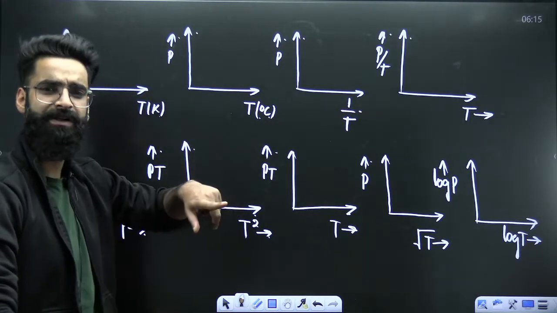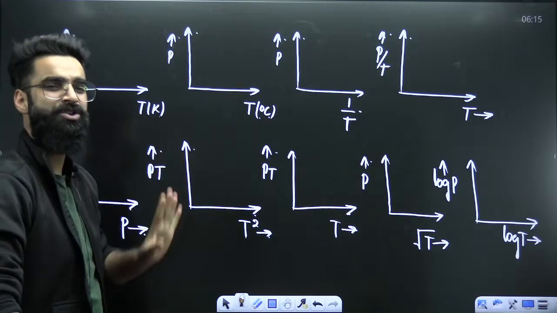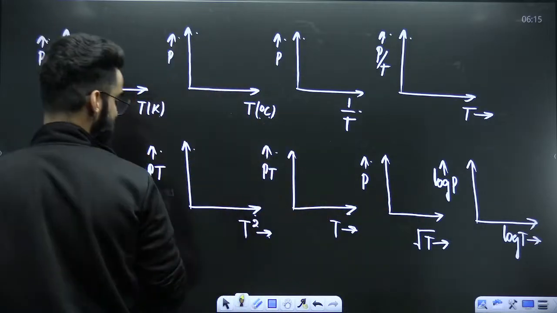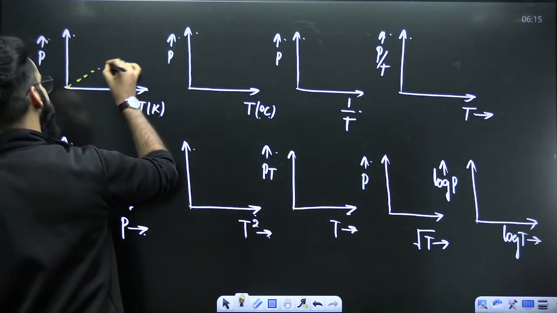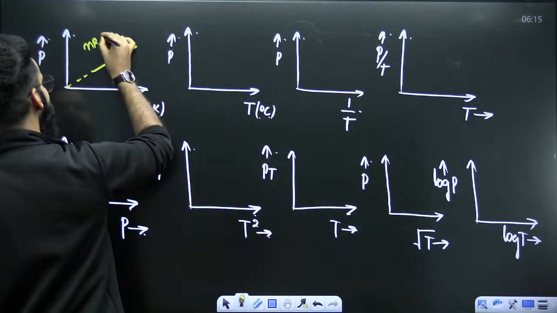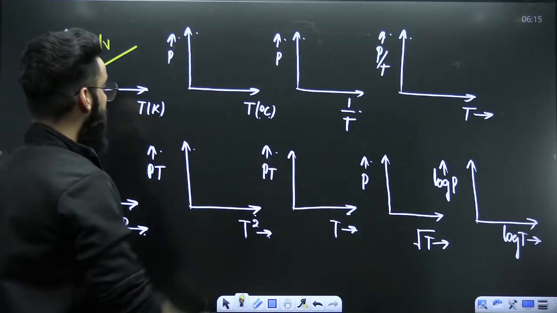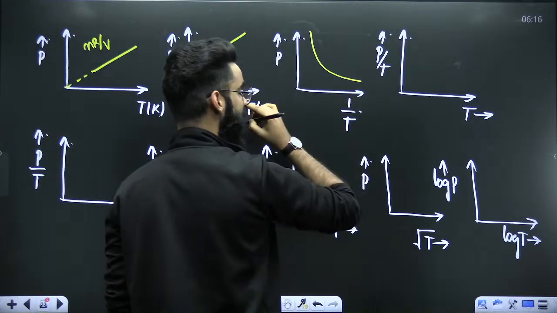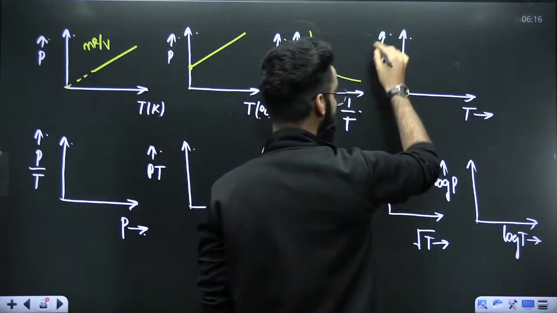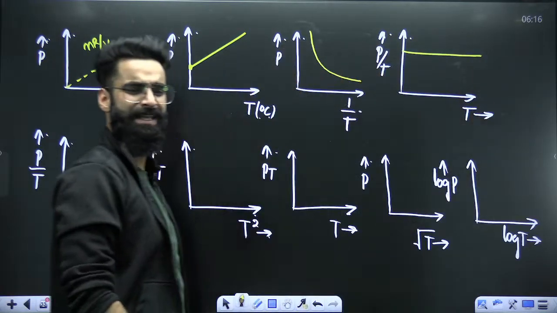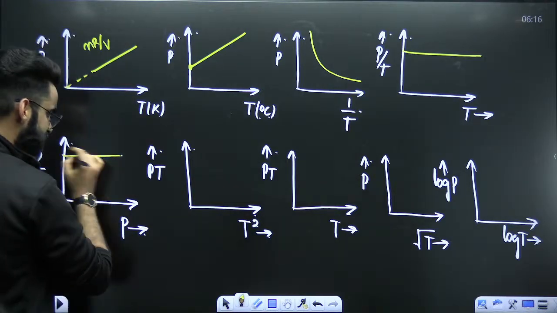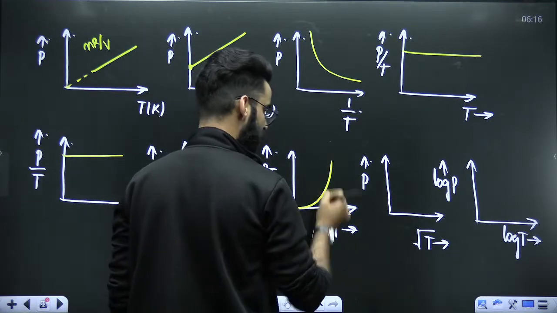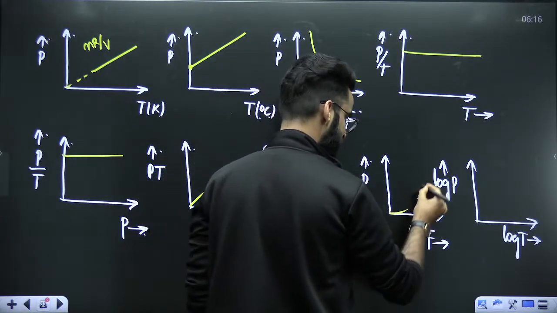In Charles' law, there is only one difference. Wherever you are seeing P, it used to be V, right? So just interchanged. Rest, everything is the same. So V versus temperature in Kelvin has to be a straight line, and its slope is going to be nR divided by P here, not nR by V. Volume versus temperature in degrees centigrade, it's going to be like this. V versus 1 by T, it's going to be a hyperbola. V by T versus T, it's going to be a straight line. All the graphs are the same, whatever we have discussed. Straight line. Straight line. Parabola. Parabola.